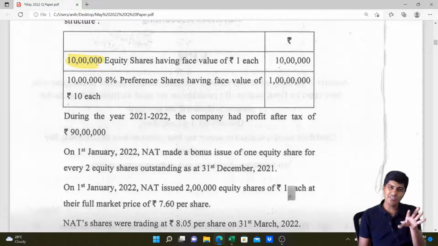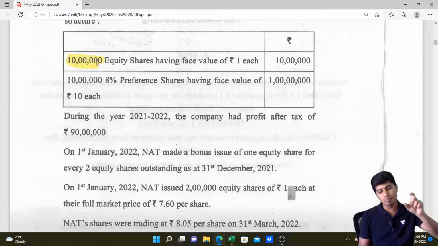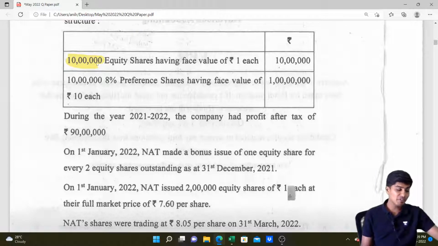So when you take the weighted average, don't do it for a proportionate period. Bonus issue, take it for the entire period. However, if it was any fresh issue, we would have taken it from the date of issue till the year end. That proportionate period we would have considered for computing the weighted average number of shares.